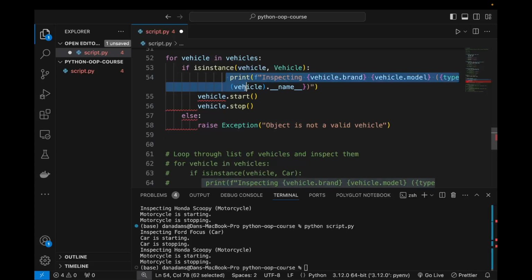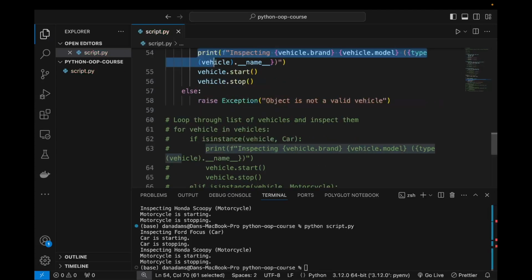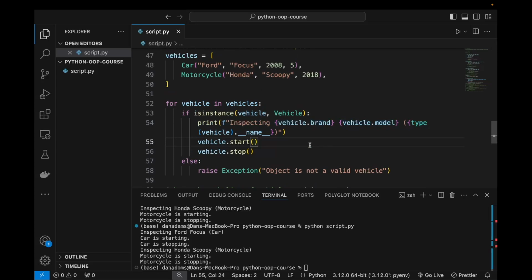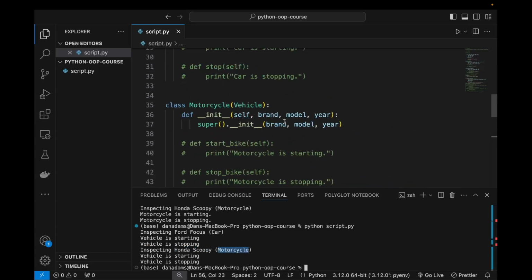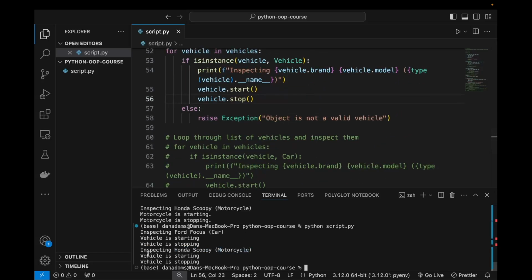So you can see here we're doing basically what we were doing before. So we inspect the brand, the model, and then we log the type of class that this vehicle is made from. We then start and stop the vehicle. So now if we run our program, we can see that we get vehicle is starting and vehicle is stopping, and then we inspect the motorcycle, which is of type motorcycle, so it's made from the motorcycle class, and we get vehicle is starting and vehicle is stopping.